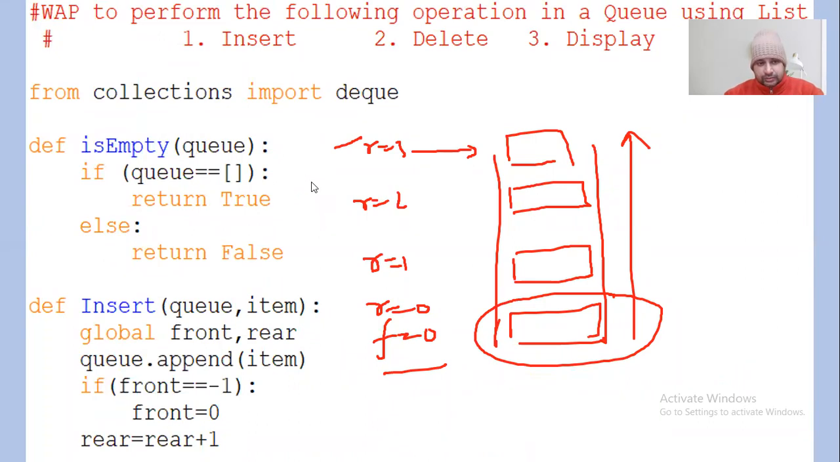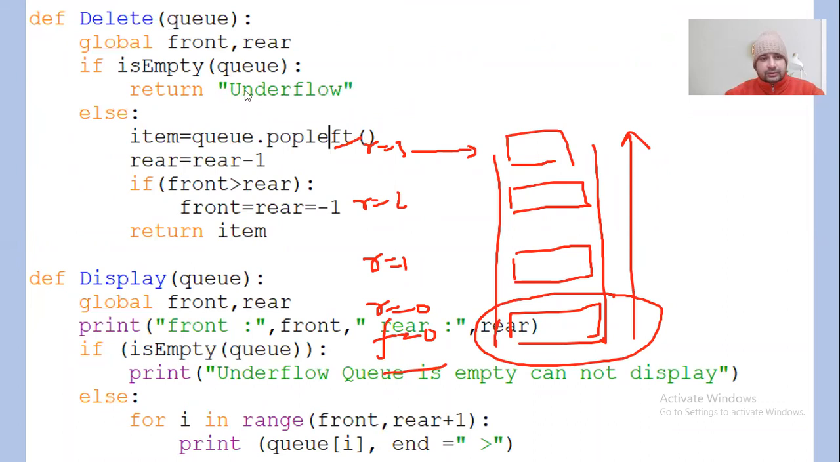Right now the queue, I mean the list, has got a certain number of elements. So it's saying if queue equal to blank, is it? No, right now the queue is not empty, so it will return false. If it returns false, that means it will not say underflow, because the empty check would return true only for an empty queue. If it had been true, it would have returned underflow, which means underflow would have been displayed.